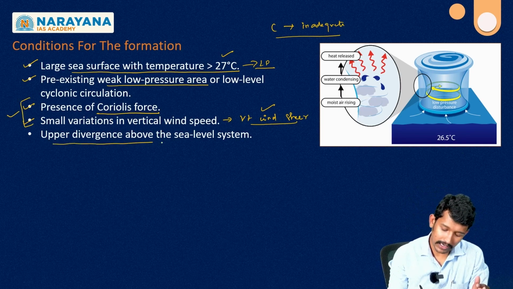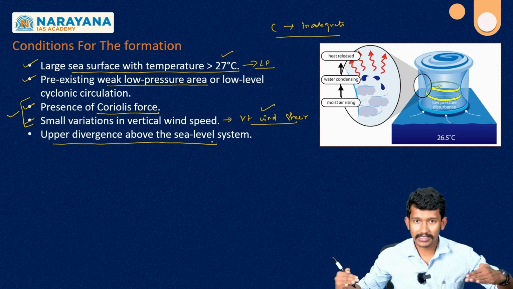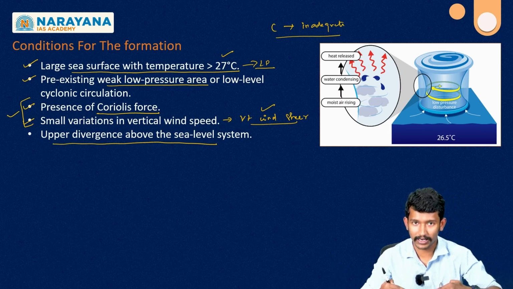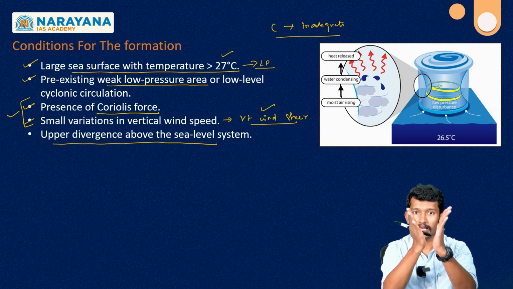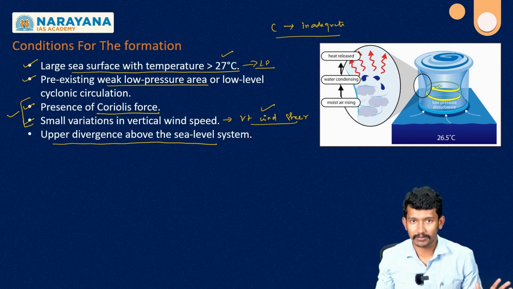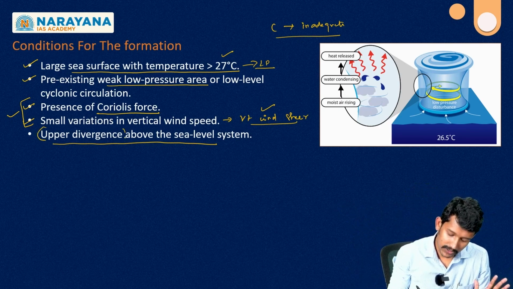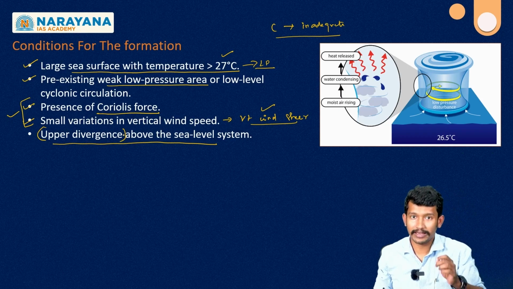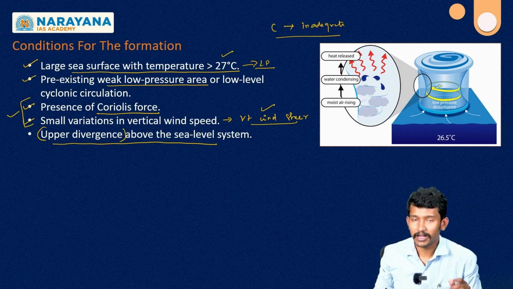Finally, upper air divergence. Yes, convergence is happening at the lower level, so the air has to ascend and then it has to diverge in the upper atmosphere. So this upper atmospheric divergence is also inevitable for the development of tropical cyclones.